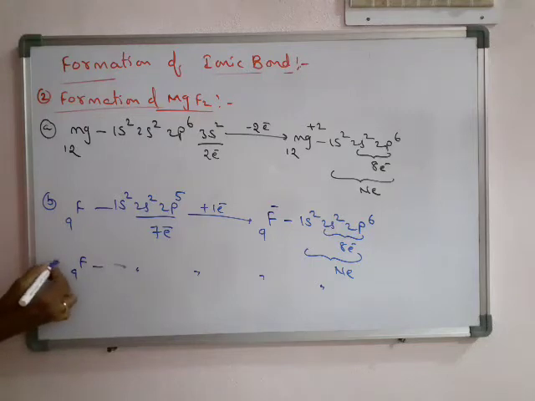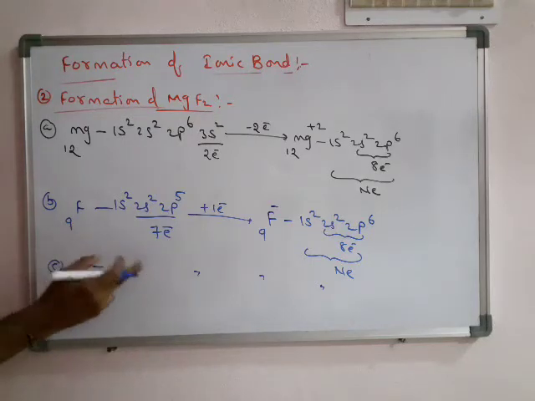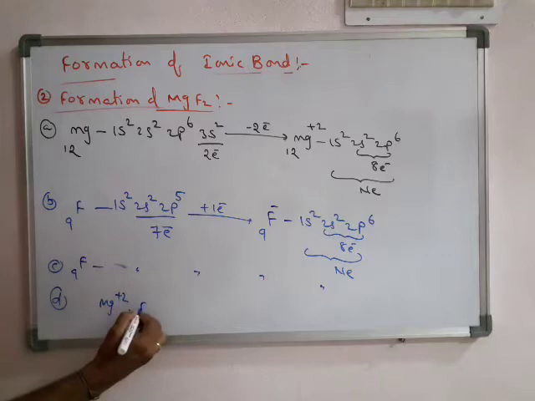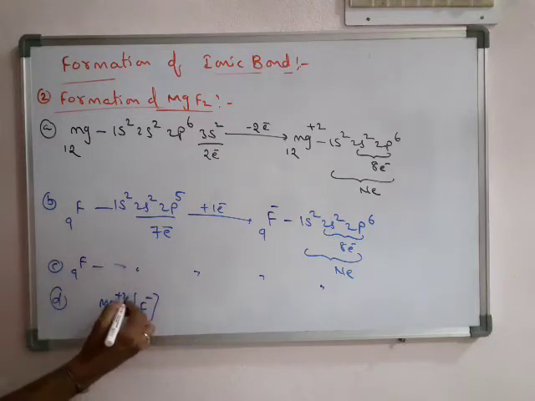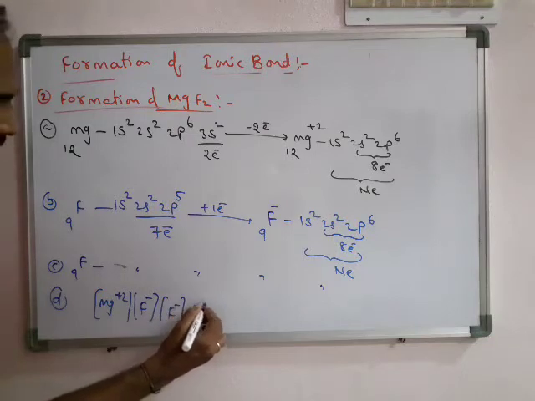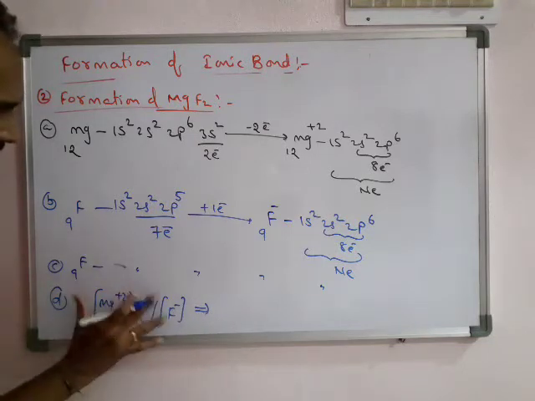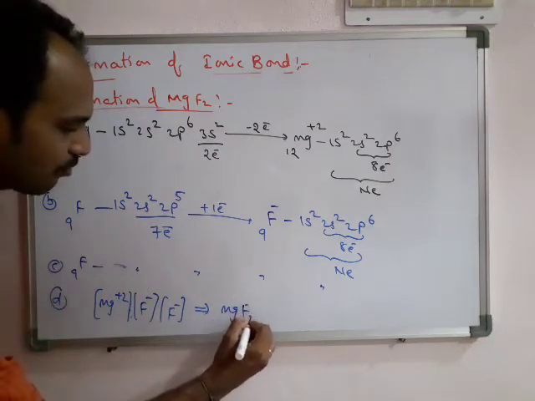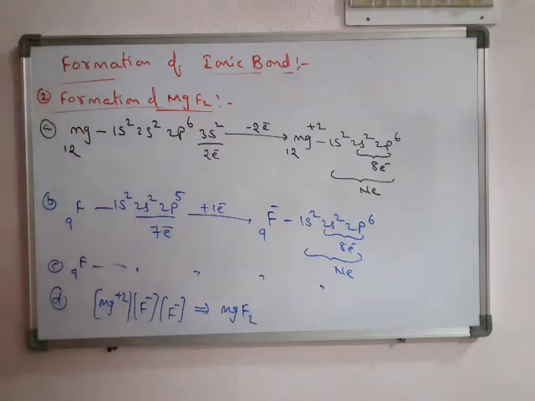Okay, 2 fluorines are needed. Therefore now the ions are Mg plus 2, F minus and another F minus. By strong electrostatic attraction between all these, there is a formation of MgF2.